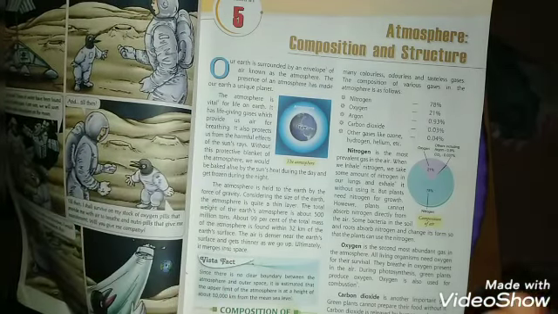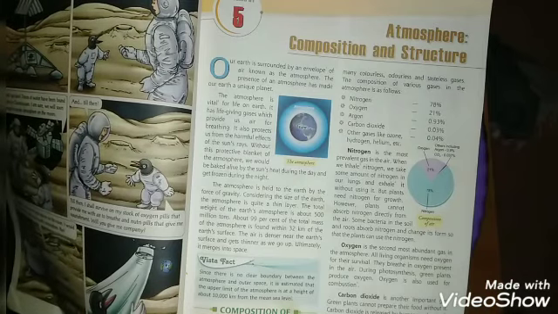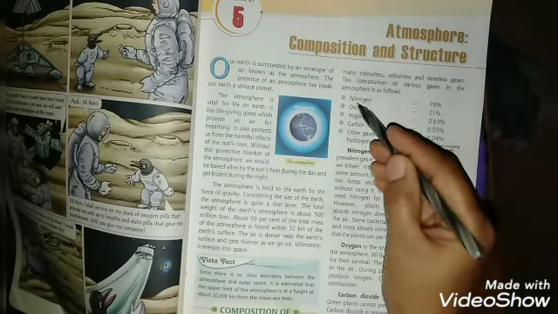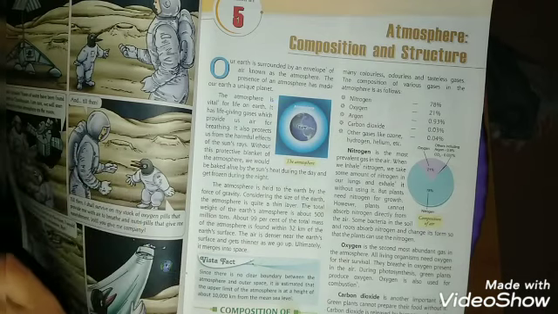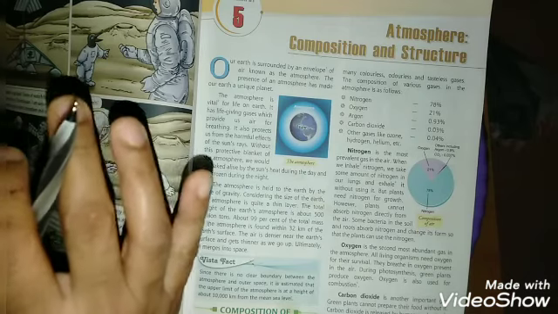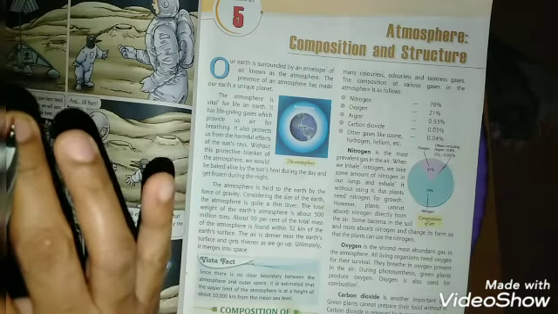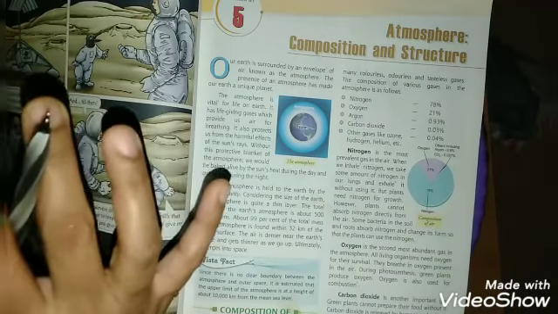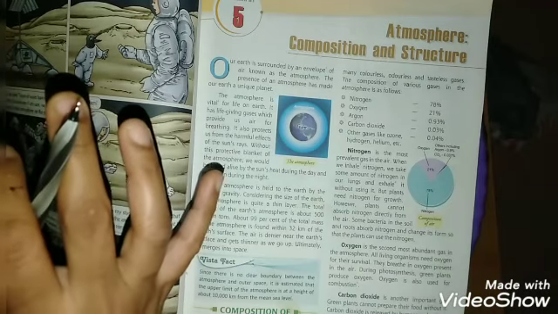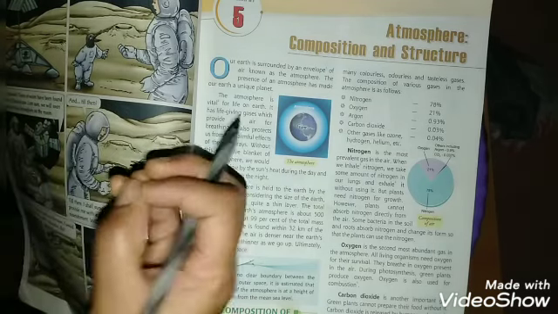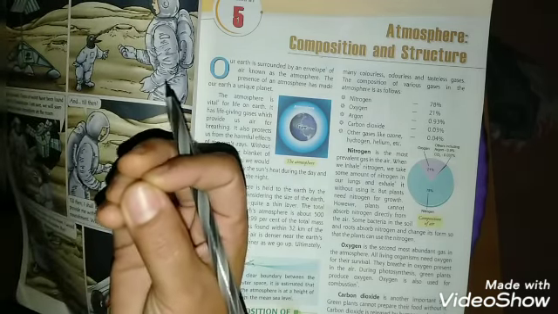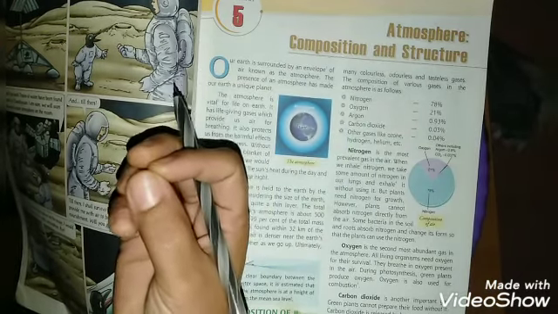Okay, then what about the oxygen? Oxygen is the second most abundant. We know that 78% is nitrogen and 21% is oxygen, so the second one is oxygen. All living organisms need oxygen for their survival. Plants and animals need oxygen to breathe. They breathe in oxygen present in the air. During photosynthesis, green plants produce oxygen. Oxygen is also used for combustion. What is the meaning of combustion? Means burning. So which gas helps to burn? Oxygen only helps to burn.